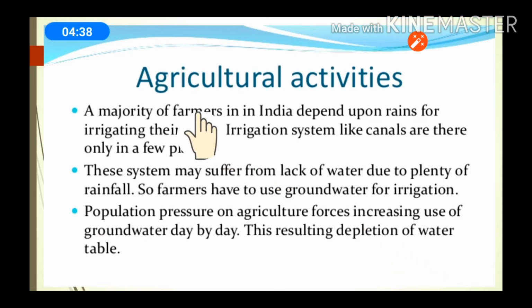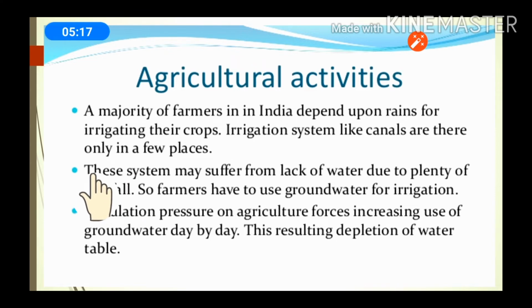The second reason is agricultural activities. First point: a majority of farmers in India depend upon rains for irrigating their crops. Majority of farmers means most farmers depend upon the rains for irrigating their crops. Irrigation systems like canals, with a proper water storing system, are available only in a few places. So the rainwater can be used for irrigation only in a few places.